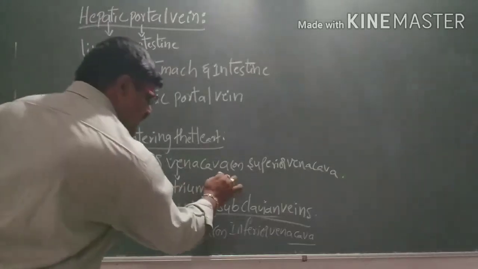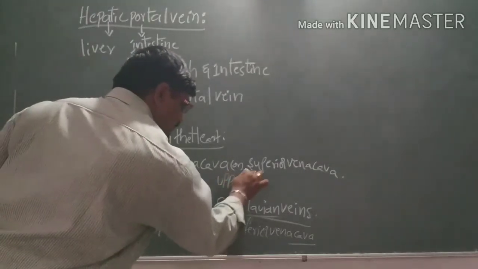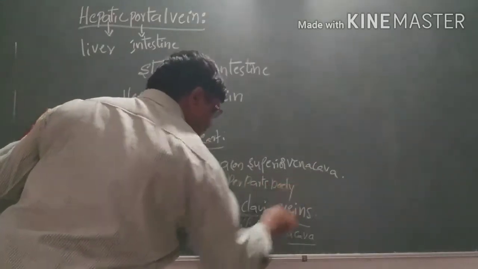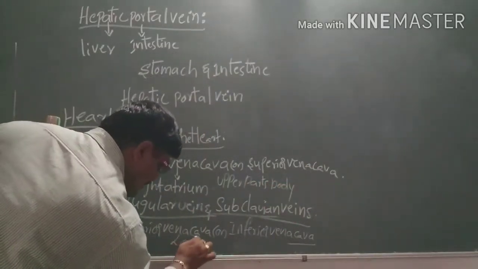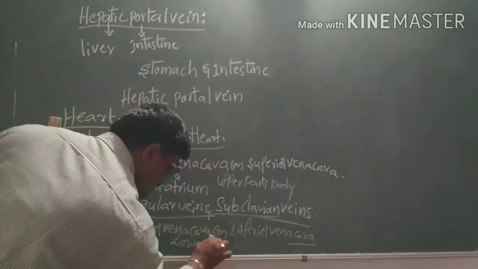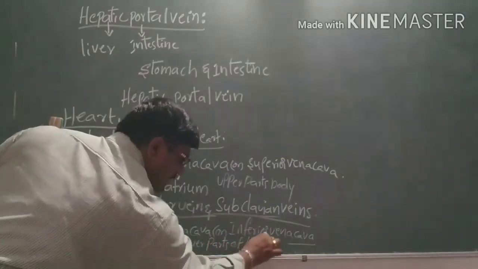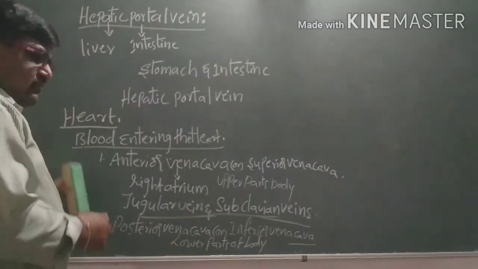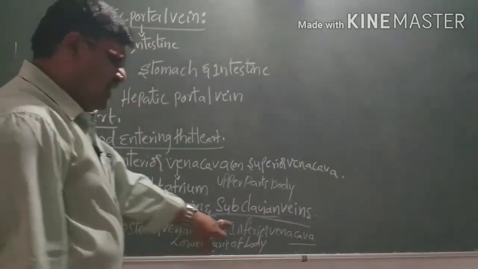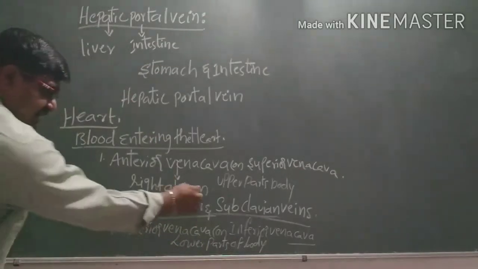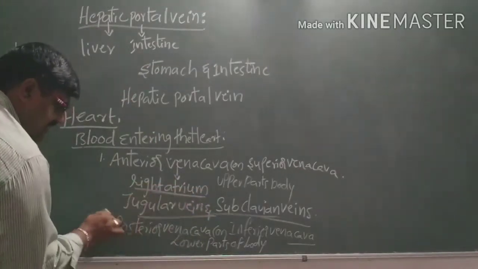Here it is the upper parts of the body, and it is the lower parts of the body. From the lower parts of the body, the posterior or inferior vena cava enters into the right atrium.